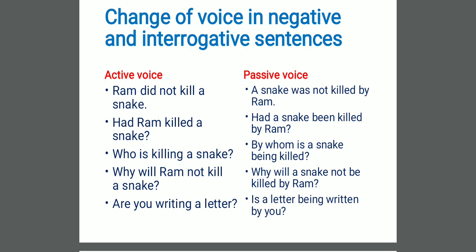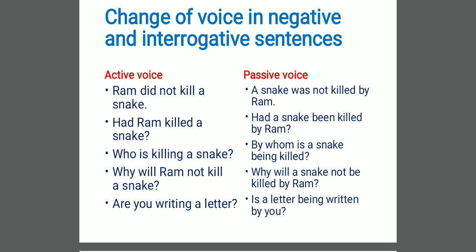Who is killing a snake? Here we have used the question word who. By whom is a snake being killed? When we are changing the active voice of an interrogative, our passive voice also will be an interrogative sentence only. Why will Ram not kill a snake? Why will a snake not be killed by Ram?